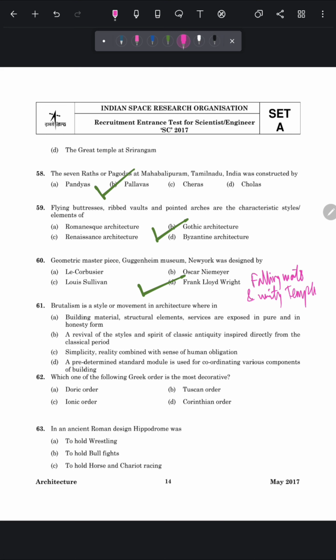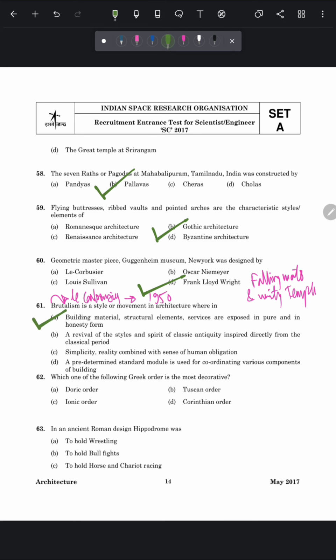Our next question is, brutalism is a style or movement in architecture wherein. So friends, brutalism is an architecture style and it was started by Le Corbusier in 1950. And brutalist buildings are characterized by minimalistic construction that showcase the bare building material and its structural elements. So the correct answer of this question is option number A.